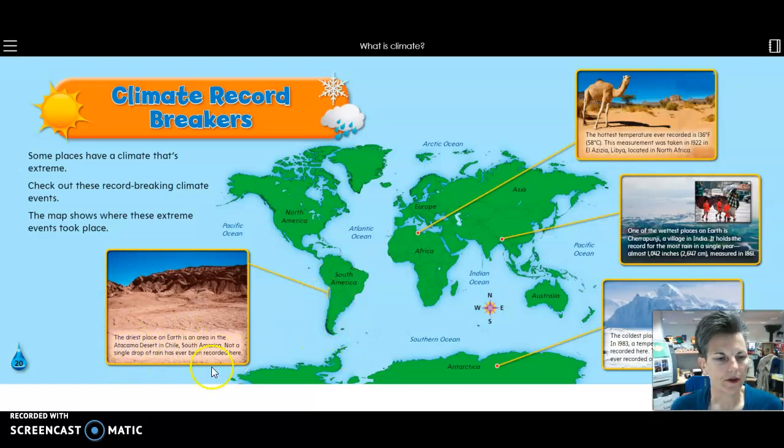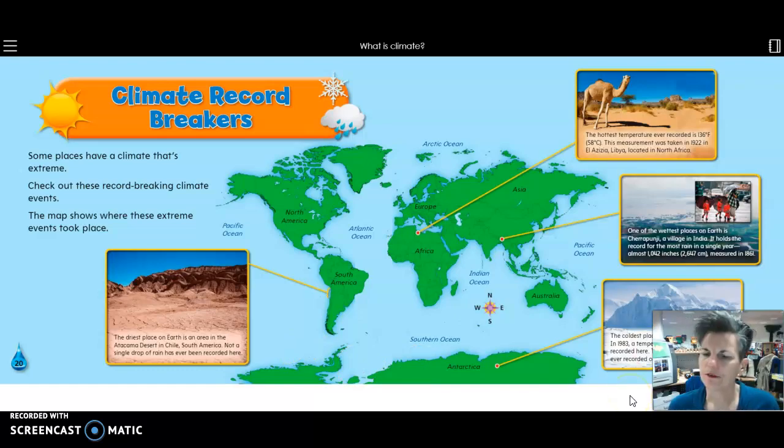Here in South America, the driest place on Earth is in an area of the Atacama Desert in Chile, South America. Not a single drop of rain has ever been recorded there. I can't even imagine what it must look like. Wow, you can kind of tell by the picture, very desolate, right? Just nothing.